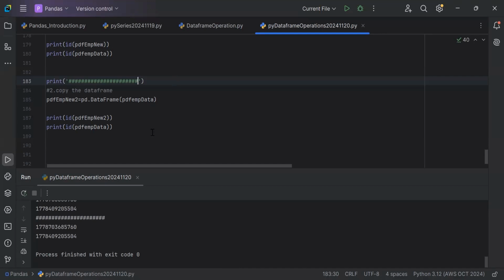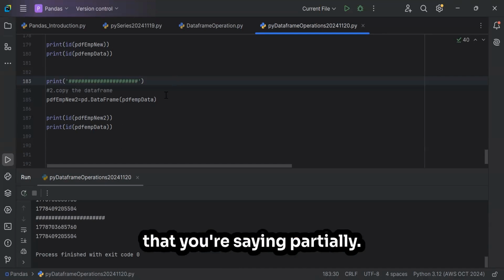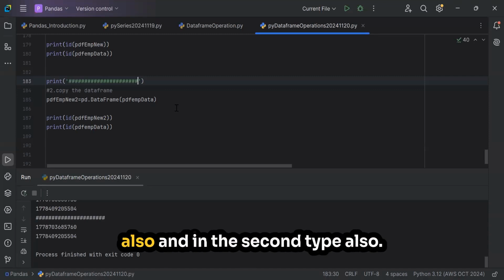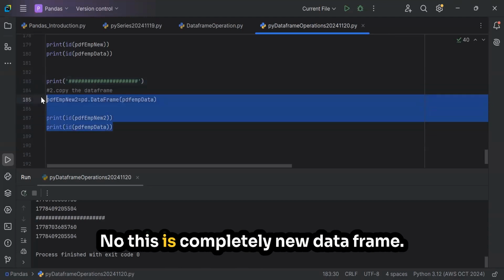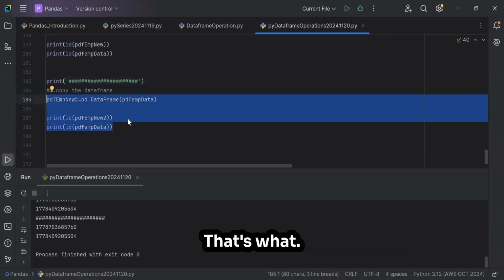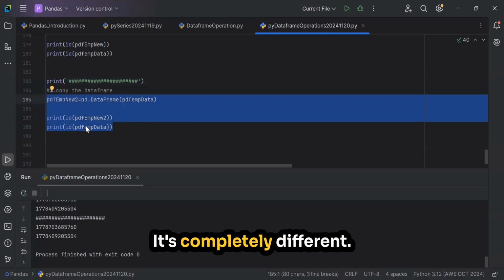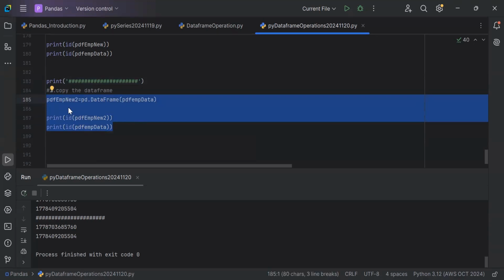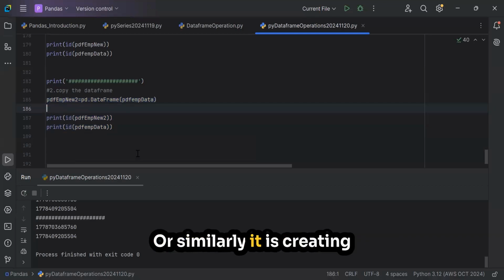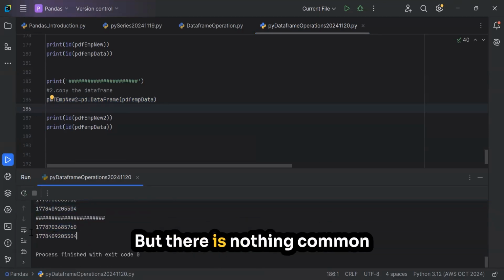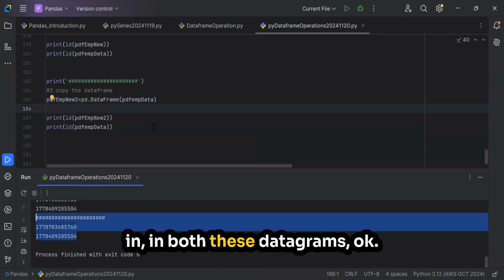I am just confused. You're saying partially shared memory here in the third type also and in the second type also? No, this is a completely new data frame. Here we will not share any same location, nothing. Yes, it's a completely new data frame, this one and this one. It's completely different, as we are creating the new data frame. The memory address is different here also, but there is nothing common in both these data frames.